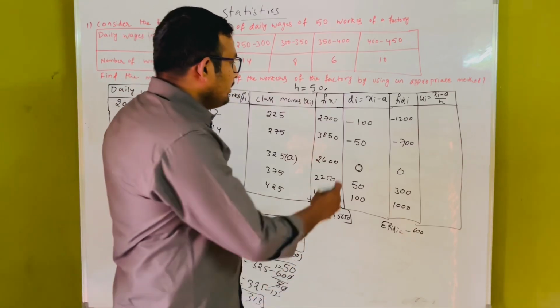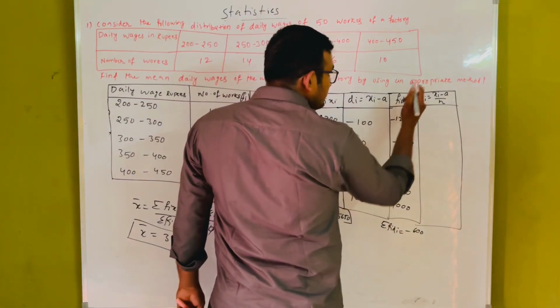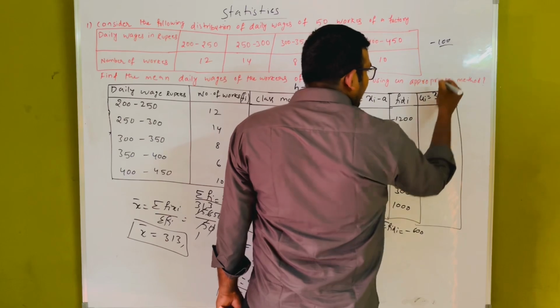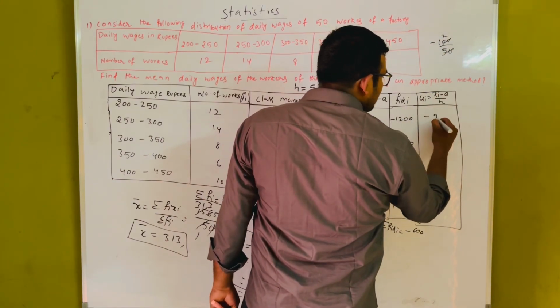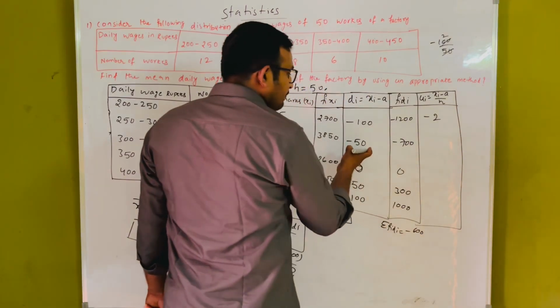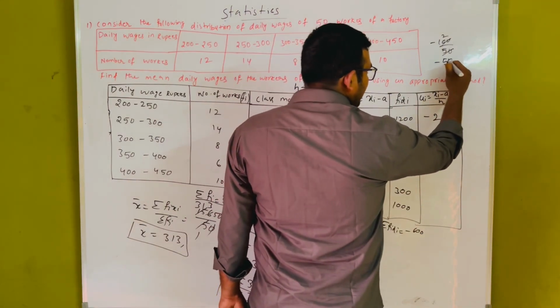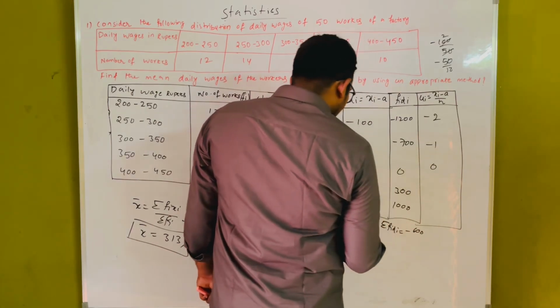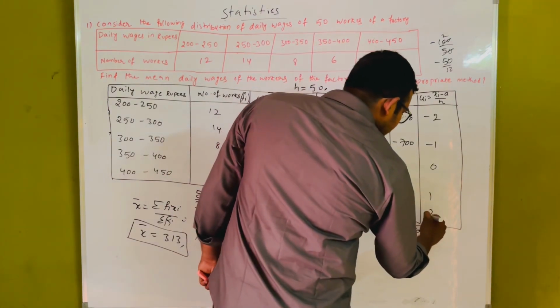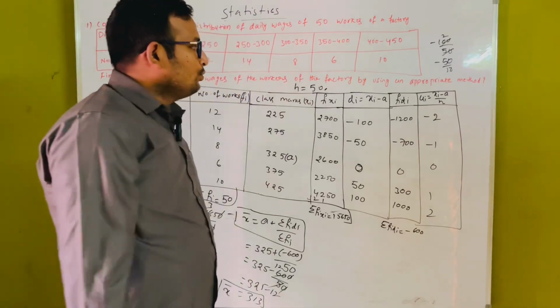We directly know this one: xi minus a means minus 100 by h, how much? 50. 50 one jar, 50 two jar, nothing but will become minus 2. And another one is minus 50 by 50, that we can write as minus 1, already 0 is there, then 1 and 2. This is the ui.